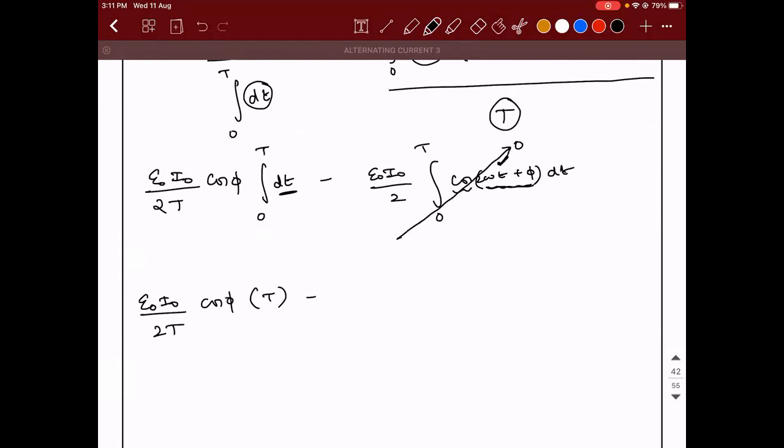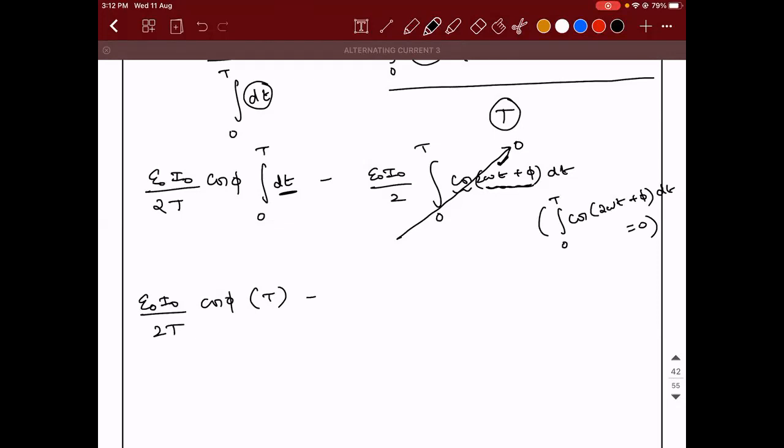This idea comes from the applications of integrals. I know you have not yet learned it, but as of now you can accept it. So what is the logic? The integral of cos of 2 omega t plus phi dt over a complete cycle is always 0.